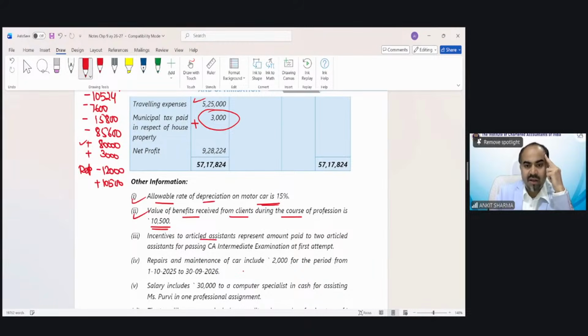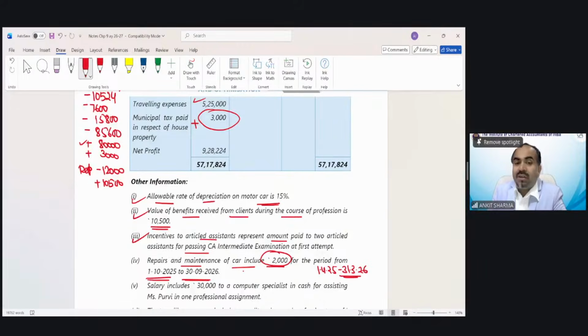Incentive to articles represent amount paid to two articles for passing CA. Of course, allowed, not an issue. Repair and maintenance of car include 2,000 for the period from 1st October till 30th September 2026. So our previous year is from 1st April 25 till 31st March 26. And there is an expenditure of 2,000, which has been from 1st October till 30th September.